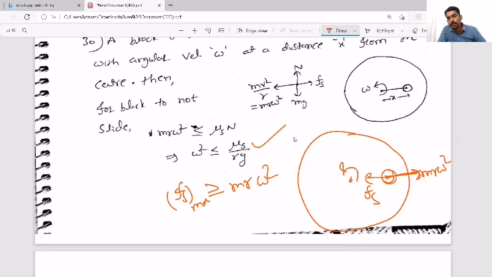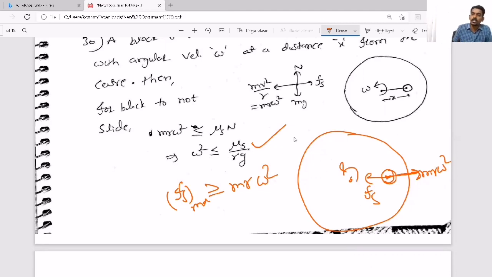So what should be the omega value? Minimum omega value. That is what they can ask you. What should be the minimum omega for the turning table so that the coin placed at any distance remains at rest? That is the question.